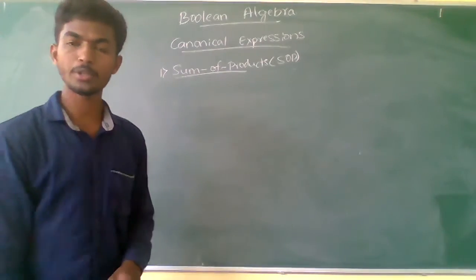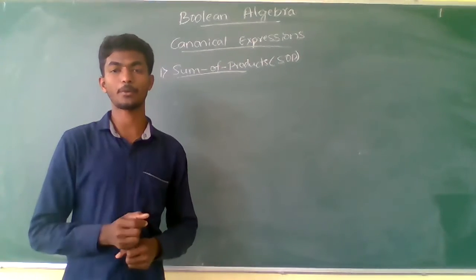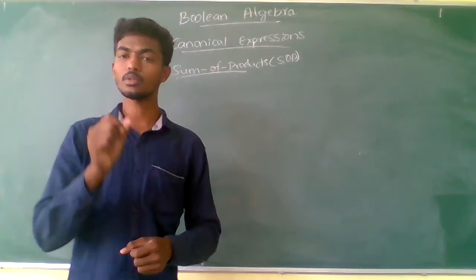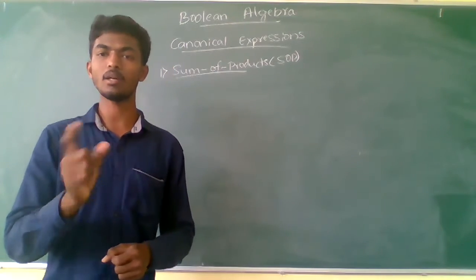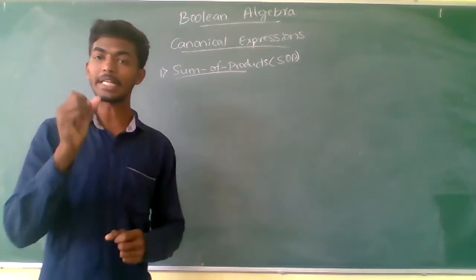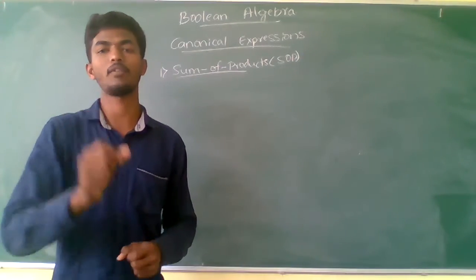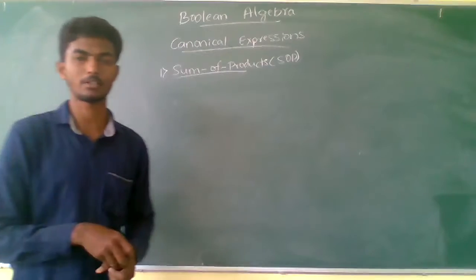Here I have mentioned two things, a product term and a min term, where a product term represents the product of two or more literals, but a min term represents the product of all the literals available in the system. You have to remember this.